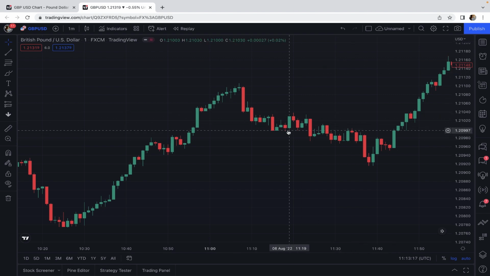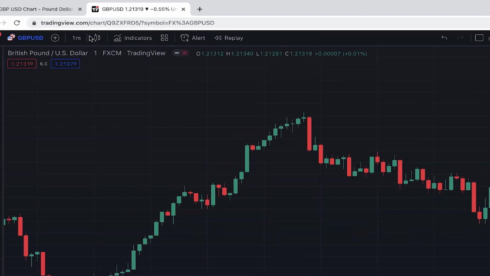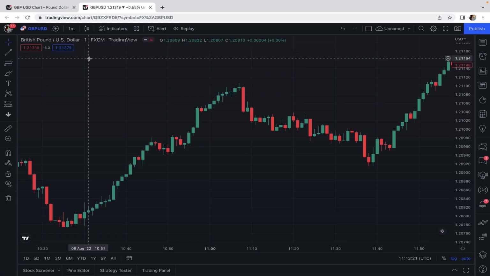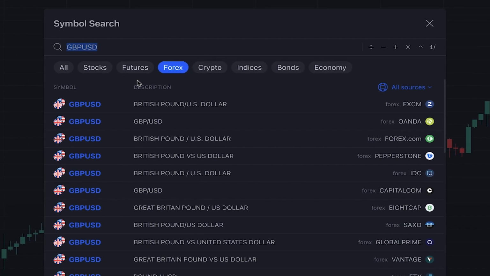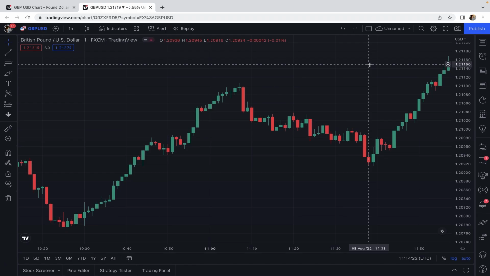Alright, as I said, this is a 1 minute scalping strategy. So here we set the chart time frame on 1 minute. This is the price chart of British pound to US dollar, but you can use this strategy on any other asset, whether it's Forex, crypto or stocks. The only requirement for this strategy in terms of the asset or market is the trading volume and liquidity.